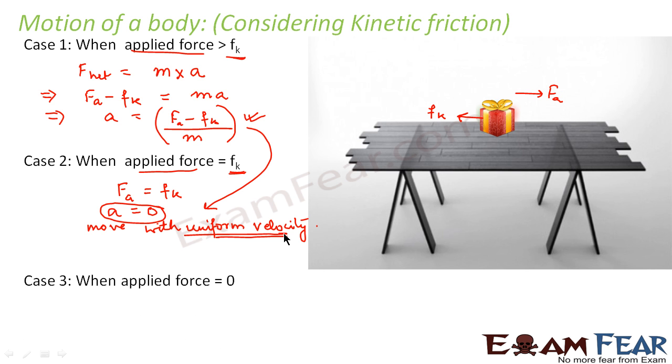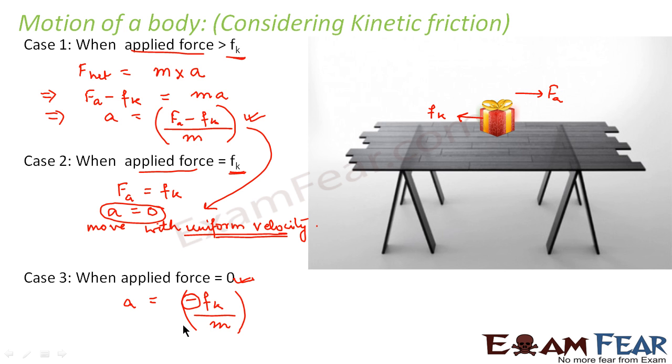Now let us take the third case when the applied force is equal to 0. Suppose we don't apply any external force. In that case, if you put capital F is equal to 0 again in this equation, what do you get? You get acceleration is equal to minus Fk divided by m. That means the acceleration is negative. The first thing to notice here is it has a negative sign. That means the body will start retarding, and finally it will come to rest.